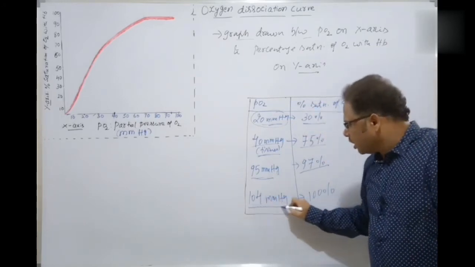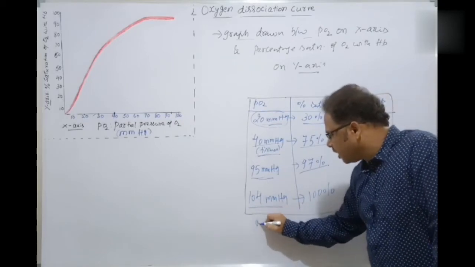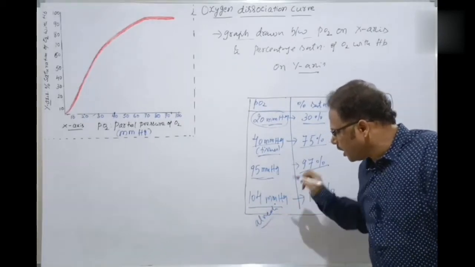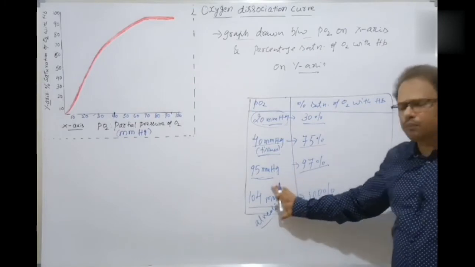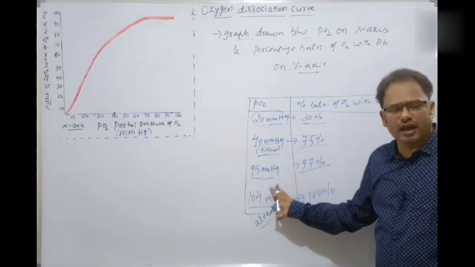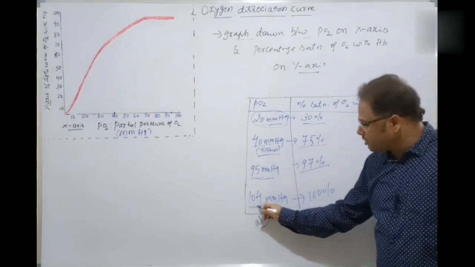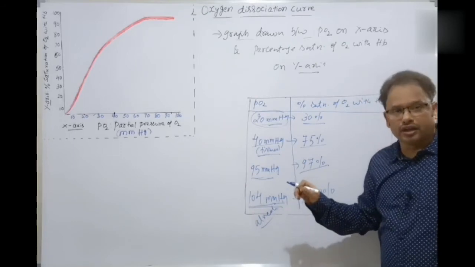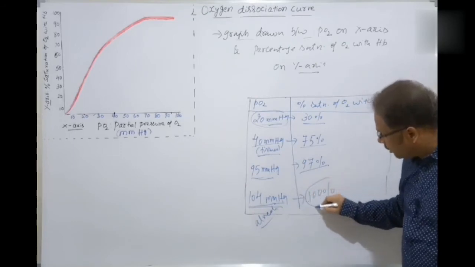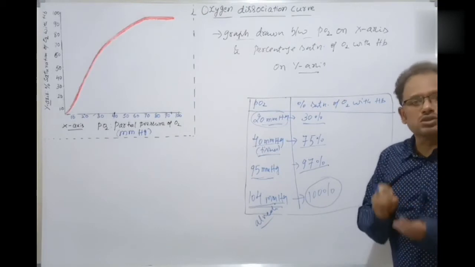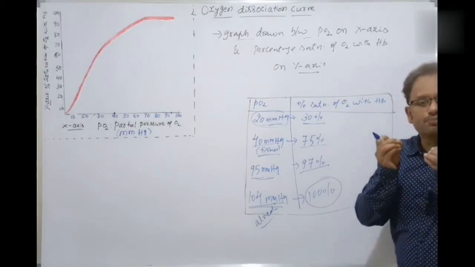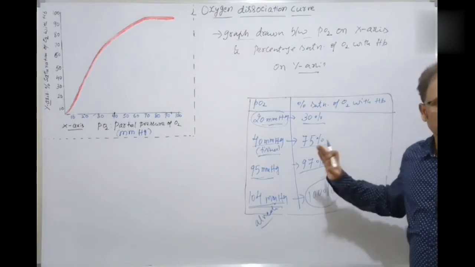If it is 104 mmHg, as at the alveoli of the lungs, where there is more partial pressure of oxygen, then the high partial pressure of 104 mmHg makes almost 100% saturation. That is, almost 100% of oxygen gets bound with the hemoglobin.